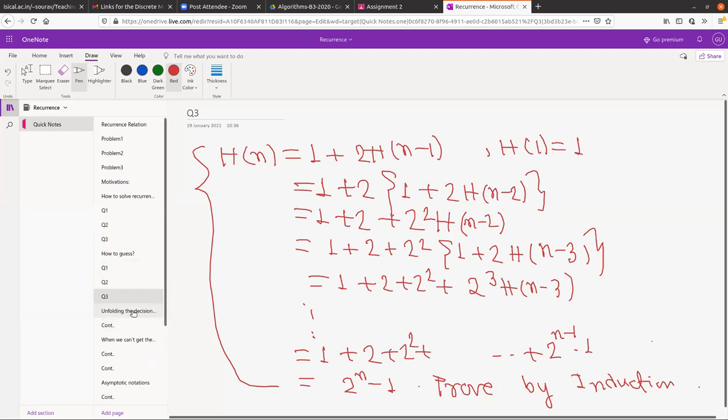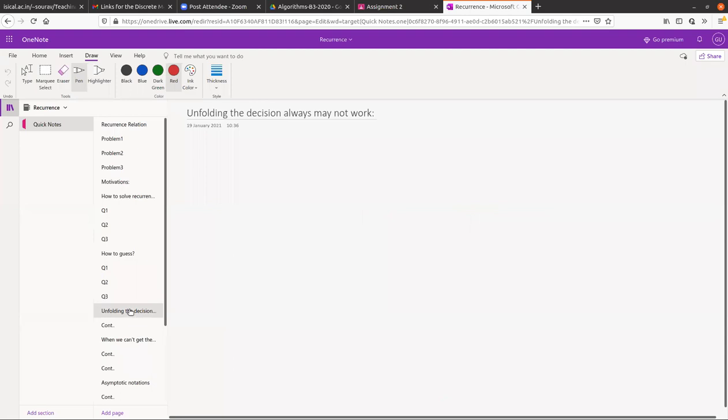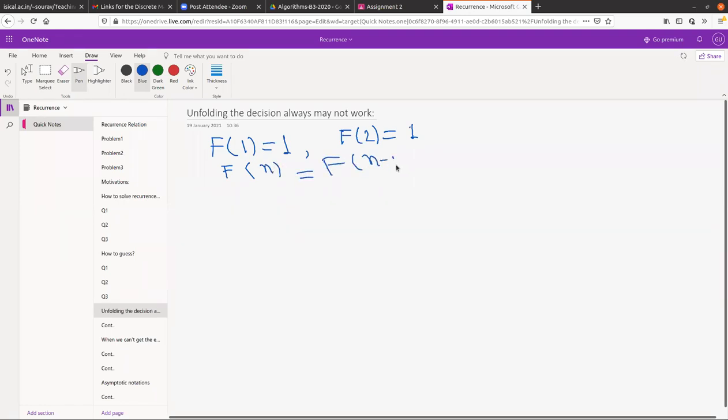Now, as I have already mentioned, guessing or unfolding the recurrence may not always work. So for example, let us look at an example. Here I have a sequence where f1 equals 1, and fn equals f of n minus 1 plus f of n minus 2.